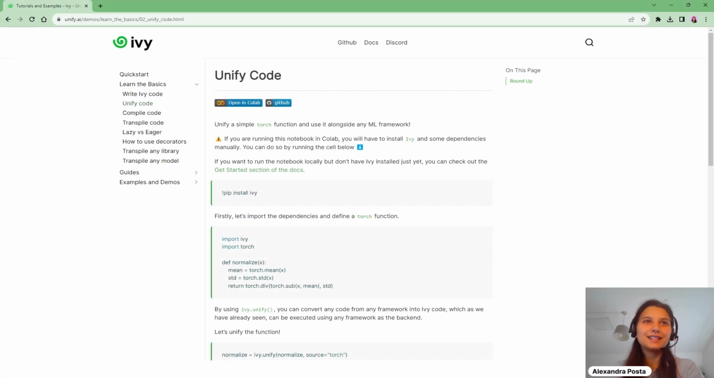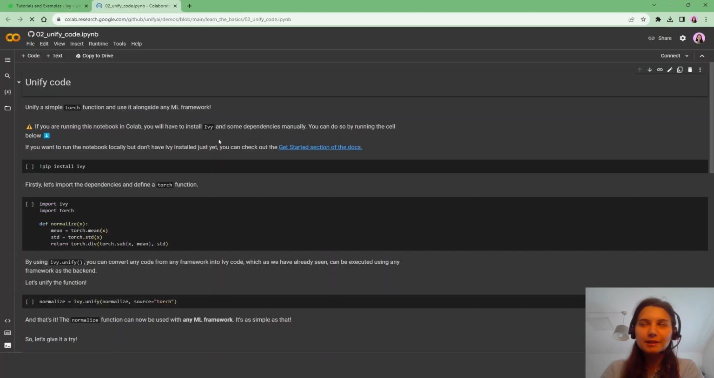Hi guys, so in this section we are gonna learn the basics of ivy.unify code, and I'm gonna open this notebook in Colab. I'm using Colab just because it's a bit easier to run everything and check the functions. I can do a local installation as well, so you can see the step-by-step guide here.